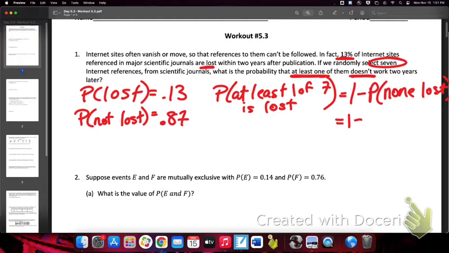So the first one is not lost, 0.87. The second one is not lost, 0.87. Third, 0.87. Fourth, you get the idea. So 0.87 seven times, 0.87 to the 7th power. Once I solve that little calculation, I get my answer. What is 1 minus 0.87 to the 7th power? 0.6227. So there is a 62.27% chance that at least one of the 7 is going to be lost.